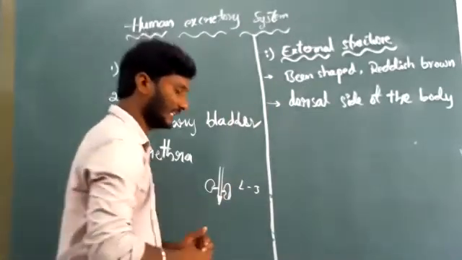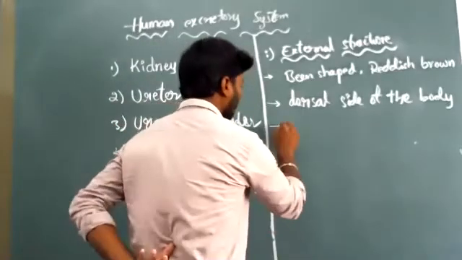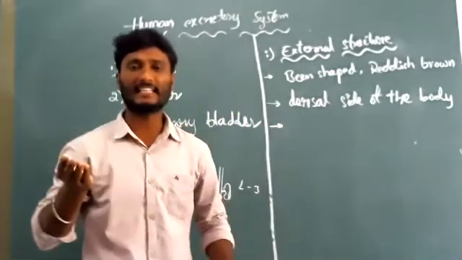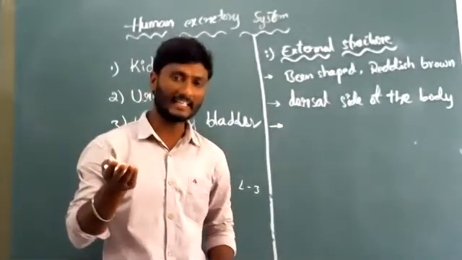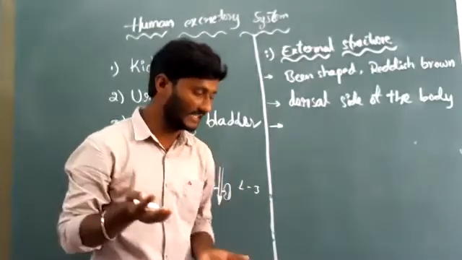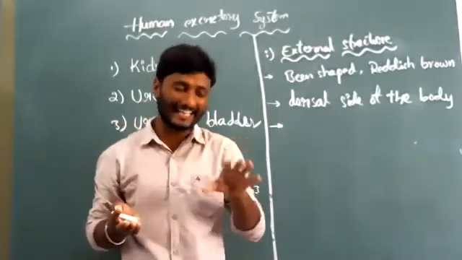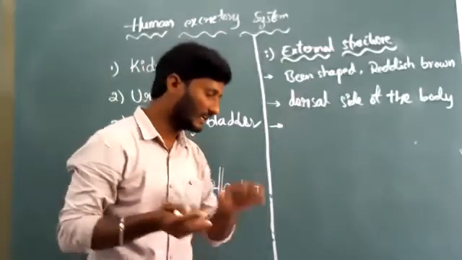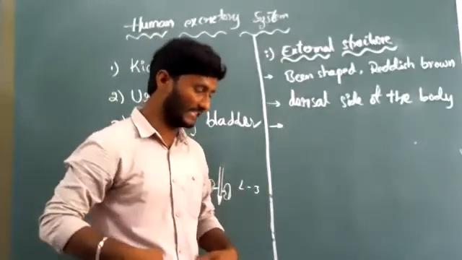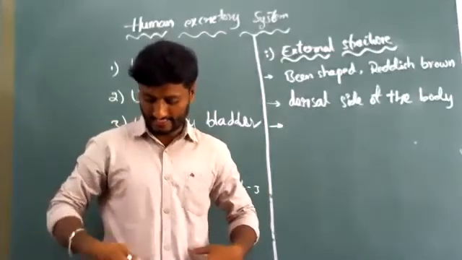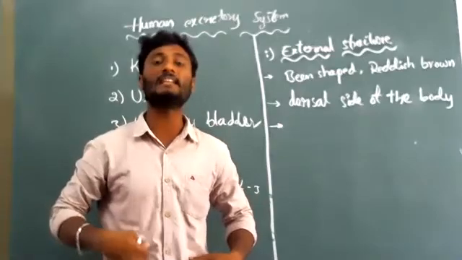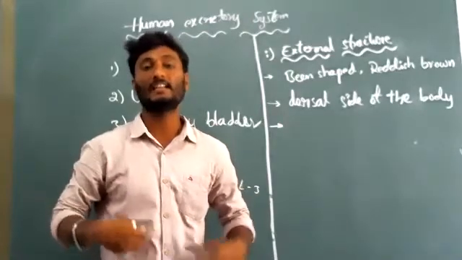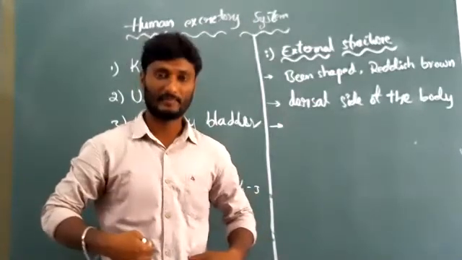Next, the right kidney is slightly lower than the left kidney, because on the right side of the body the liver is located in the abdominal cavity.